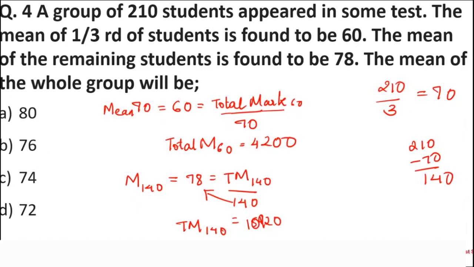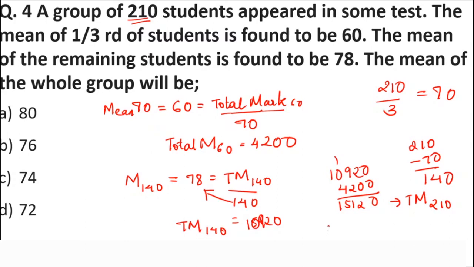whenever we want to take out the mean of any number, we have to first know the total marks. Okay, we should know the total marks of these 210 students. So what is the total marks? Total marks of 60 students plus total marks of 140 students. So it is how much? 10920 plus 4200. Okay, so this will give us 15120. So 15120 is the total marks of 210 students.